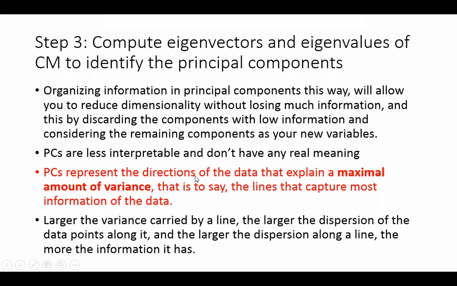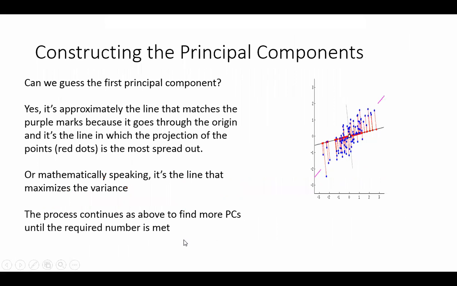PCs represent the directions of the data that explain a maximum amount of variance. ये बस आपको चीजें याद रखनी है. The principal component means कि they are explaining the variance up to what level वो आप ग्राफ से देख सकते हैं. Larger the variance carried by a line, the larger the dispersion of the data points along it, and larger the dispersion along a line, the more information it has. ठीक है? So इसकी मिसाल इस तरह है.